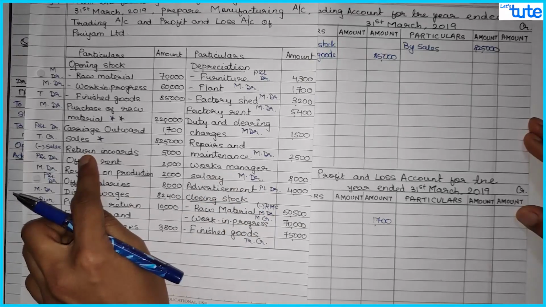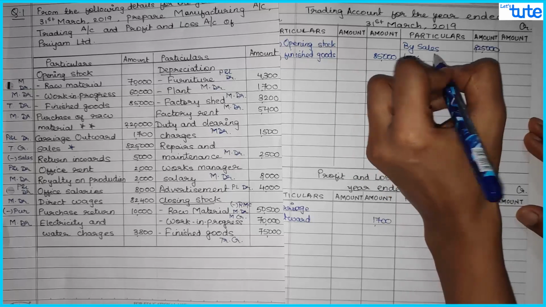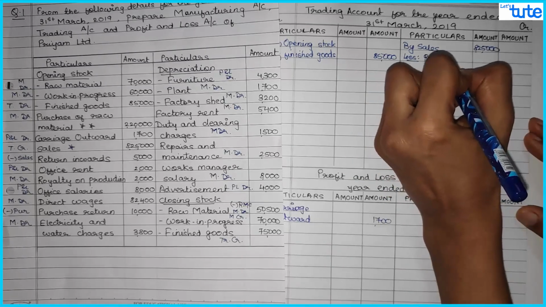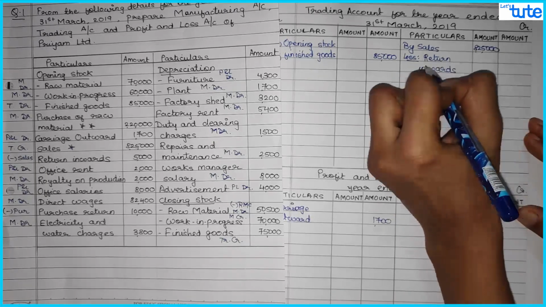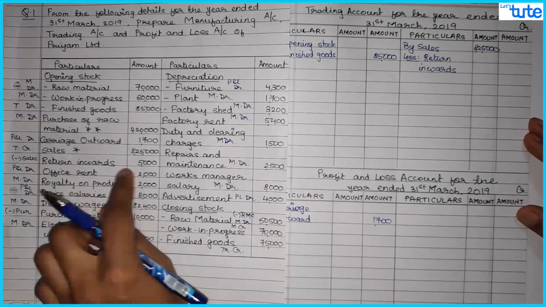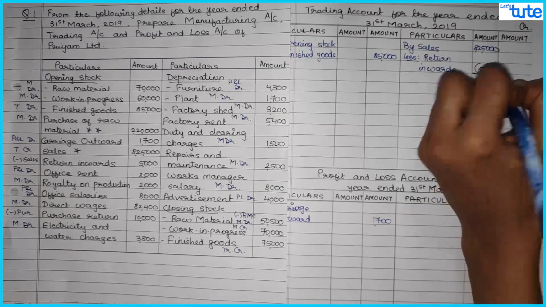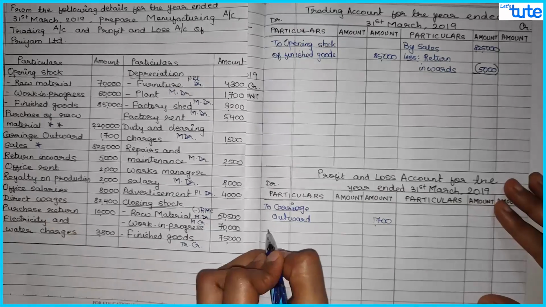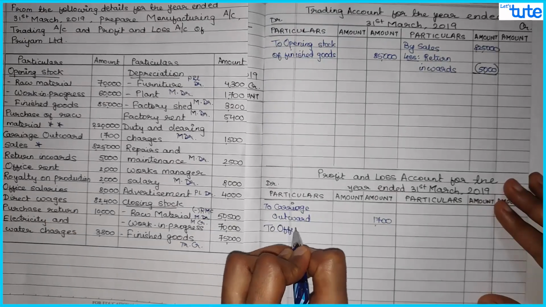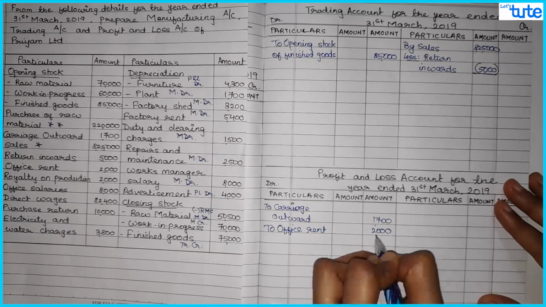Then you have return inwards, which would be deducted from sales, less return inwards, and that is 5,000. After that we have office rent. Again it is an office expense, so P&L account debit side, to office rent, that is 2,000.